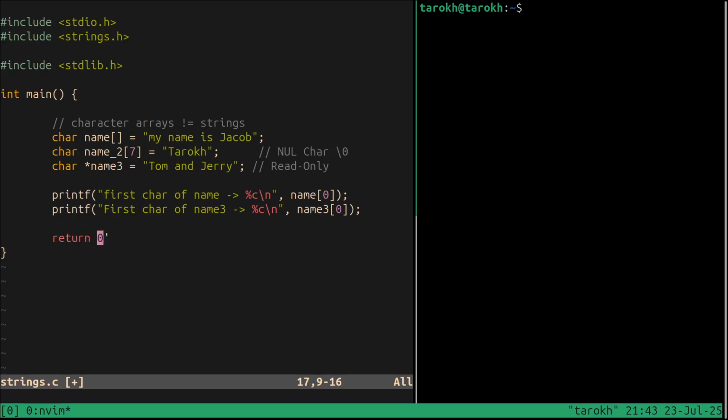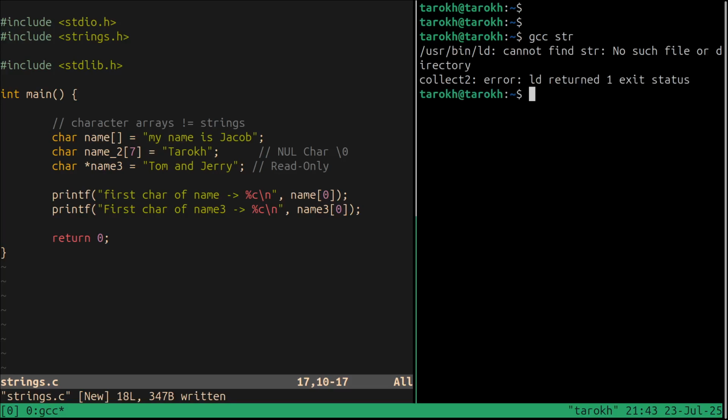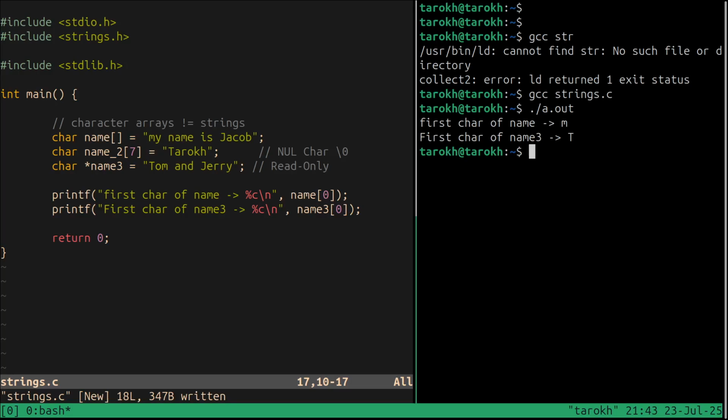Let's test. Let's check. So here we say gcc strings. Good. So the first char of name is T, it's Tom, and here is M. So in both ways, I can read.